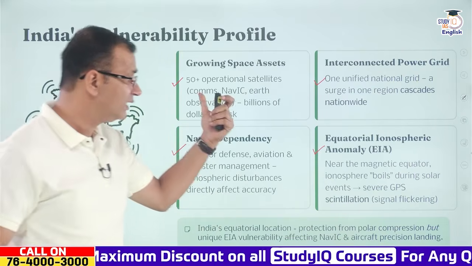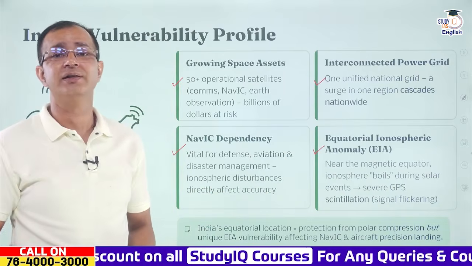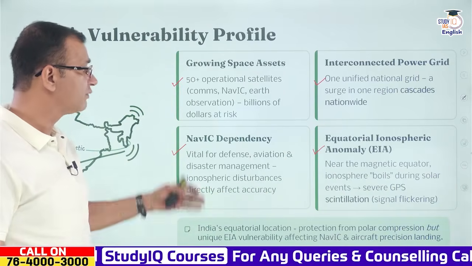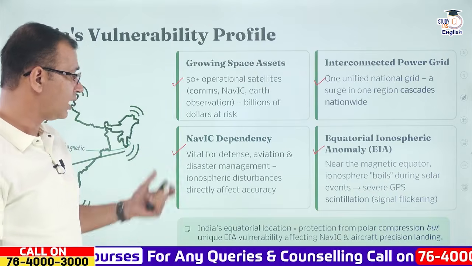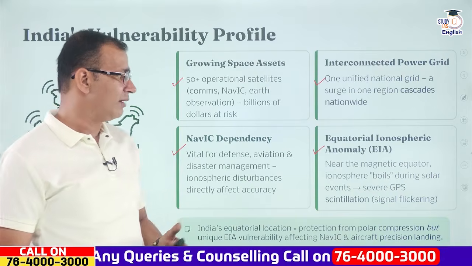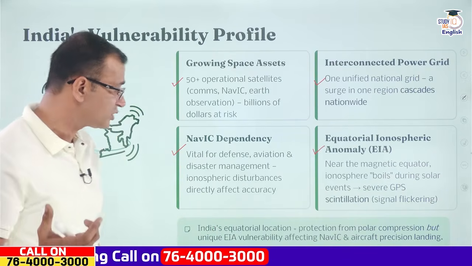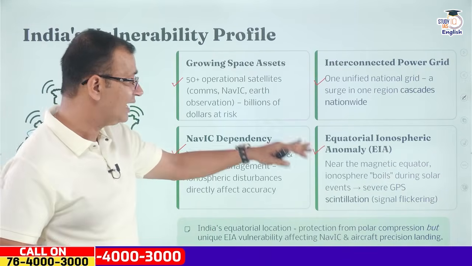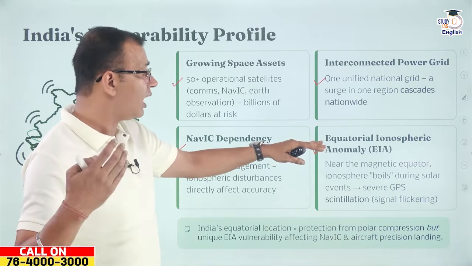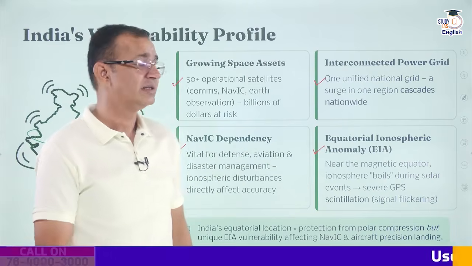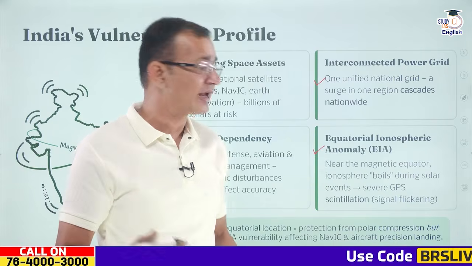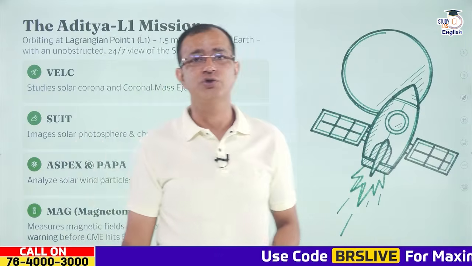So therefore there will be severe GPS scintillation that India may see because of the geomagnetic storms. So the equatorial location is protection from the polar compression, but at the same time there is the EIA, or equatorial ionospheric anomaly, as a vulnerability that will impact NAVIC as well as aircraft precision landing also.